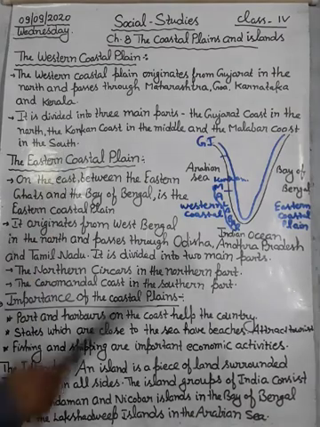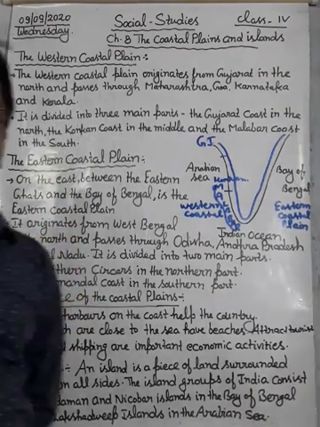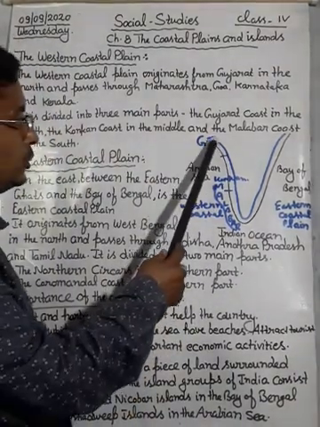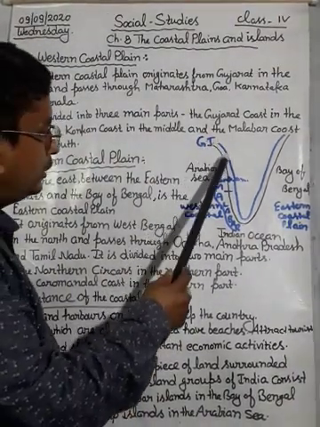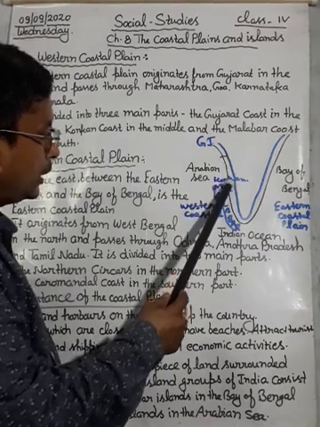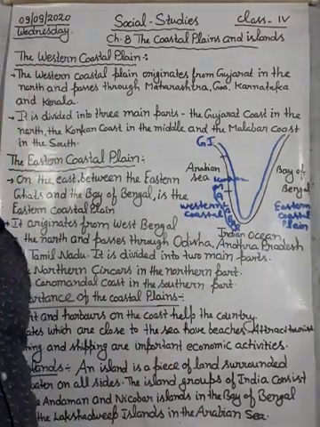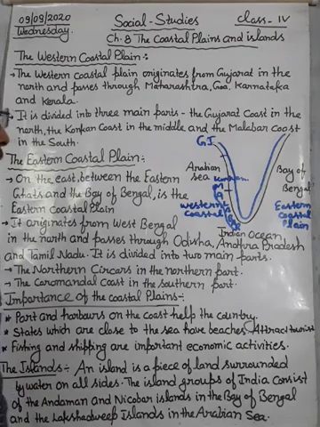This is the western coastal plain. Our western coastal plain starts from Gujarat in the north, the middle portion is the Konkan coast, and then the Malabar coast is there in the western coastal plain.